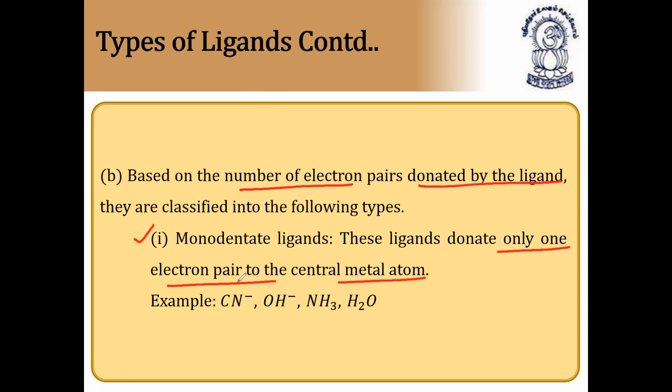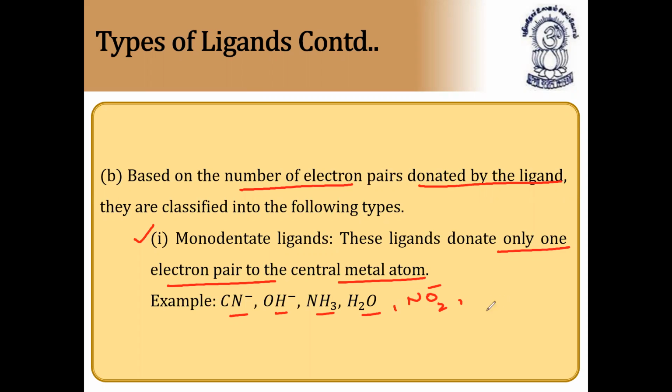They can donate only one electron pair. Examples are cyanide ion, hydroxyl ion, ammonia, and water. Water is also a neutral ligand. Mainly we have cyanide ion and OH minus. So these are monodentate ligands. Let us see some more examples, I'll write here. Please note it down: NO2 minus, Br minus. NO2 minus is also a monodentate ligand.